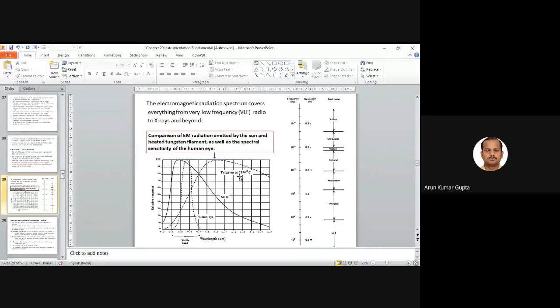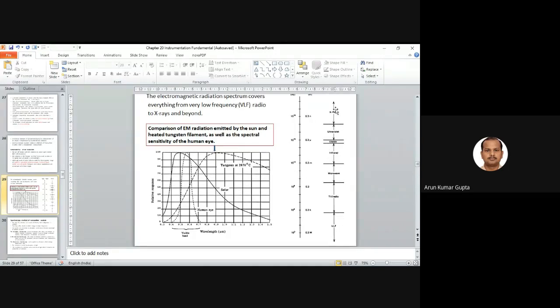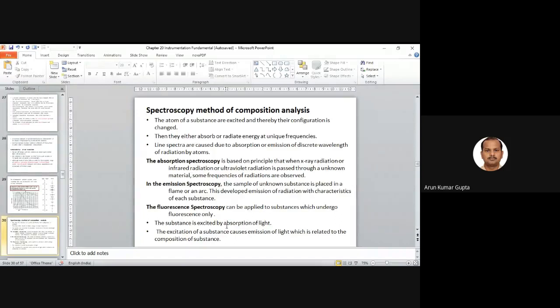Tungsten has a temperature of 2870, and solar light is around this. We have this kind of diagram, this wavelength range, and the human eye is basically in this visible range. Here we also give the different frequencies or wavelengths for the different regions: very low frequency, TV, radio, then microwave, infrared, visible, ultraviolet. Mainly the instruments we have are in this range: ultraviolet, visible, and infrared. So last time we discussed these aspects.